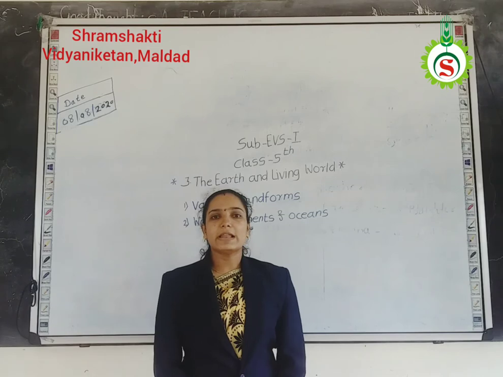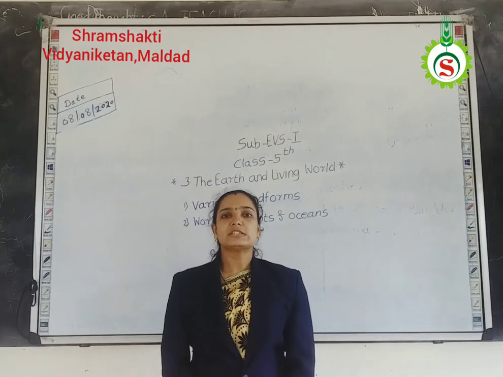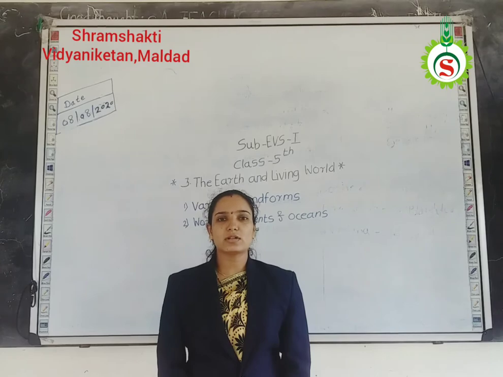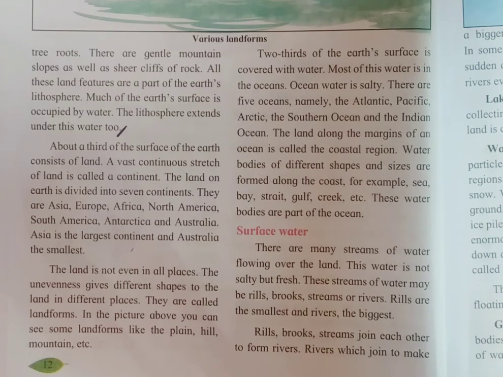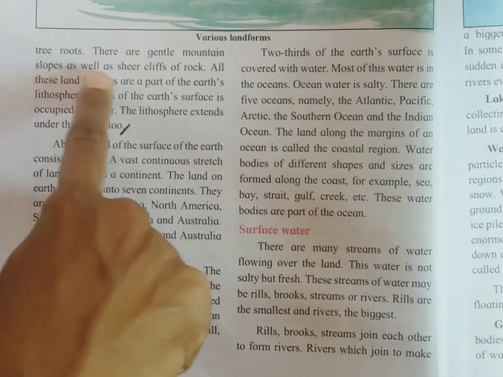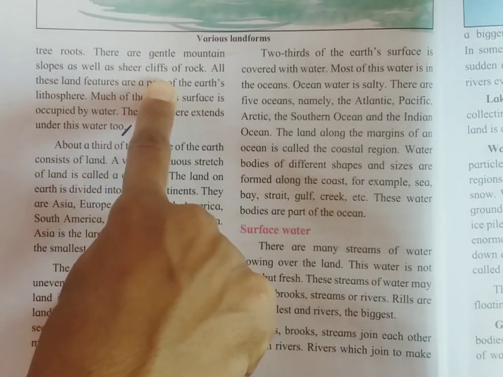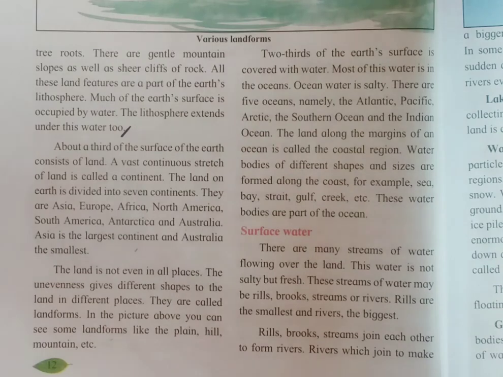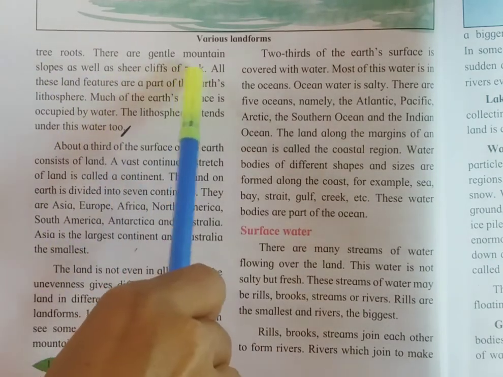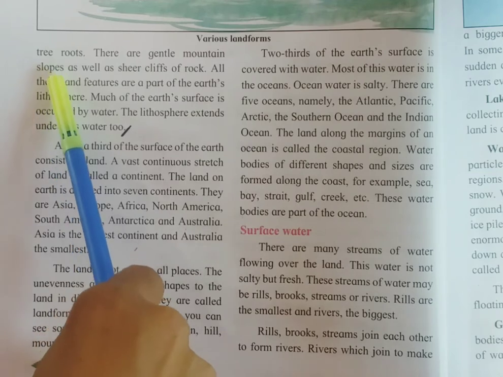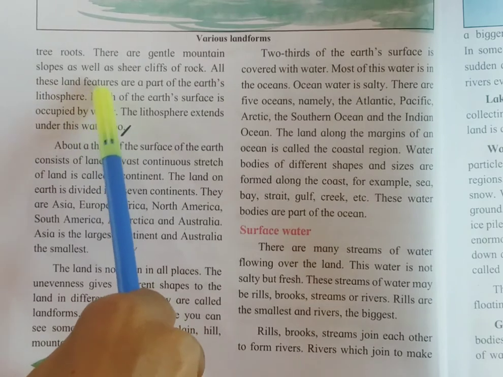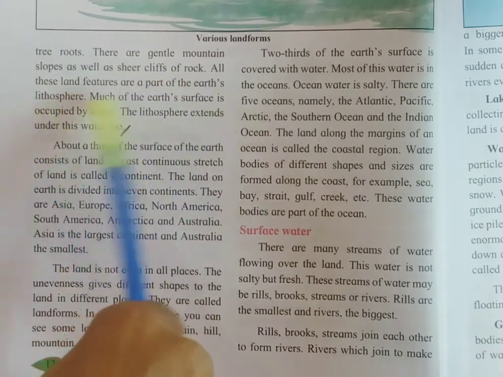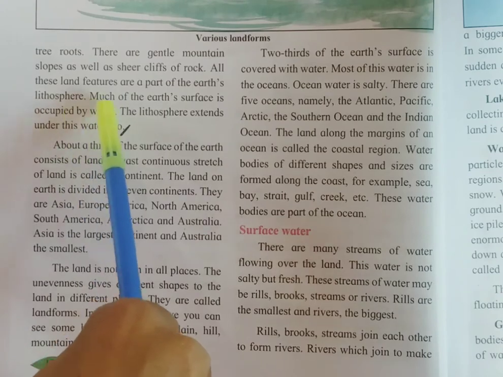So I will explain this lesson. You see in your textbook. Students, as we go, there are gentle mountain slopes as well as sheer cliffs of rocks. All these land features are a part of the Earth's lithosphere.